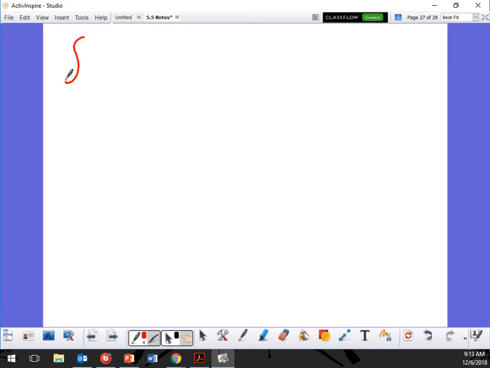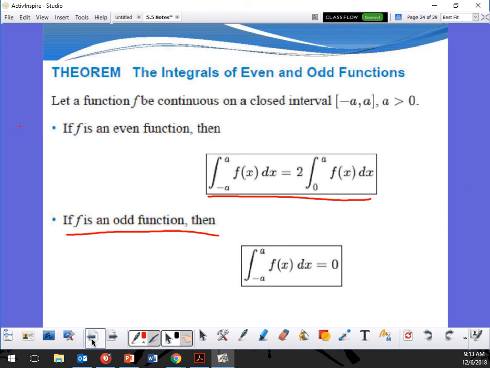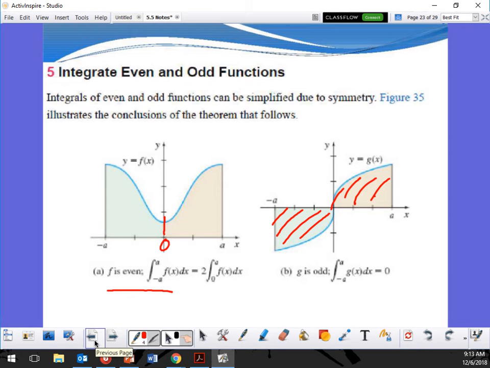That was integration from negative 2 to 2 of x to the 4th minus x squared plus 3. There's a reason why we have to do it like this. Because this is going to be symmetrical. If I go back to my graph, it's going to be symmetrical right here, folded along that.